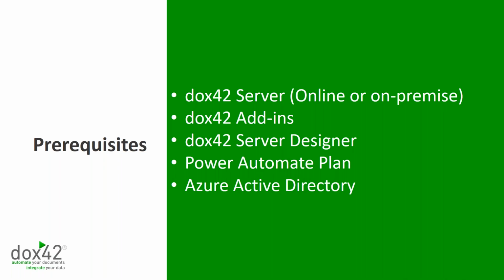Then you will need the Docs42 server designer, which really helps you with the setup of your flows. You need a Microsoft Power Automate plan so that you can use our premium connectors, the Docs42 connector, and then you will also need Azure Active Directory for the authentication. And now let's have a look at how those prerequisites and how a flow actually looks with Docs42.